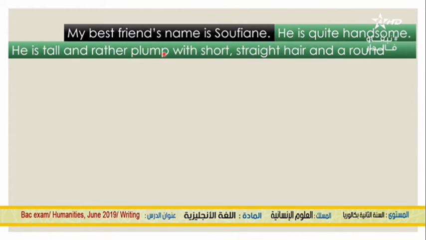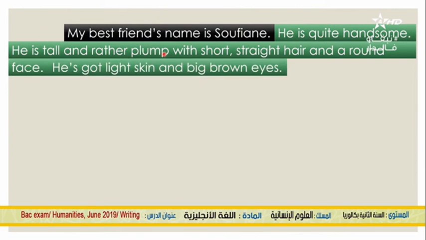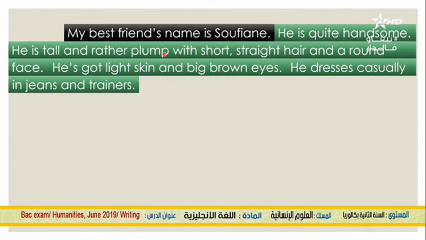He is tall and rather plump, with short, straight hair and a round face. He's got light skin and big brown eyes. He dresses casually in jeans and trainers. So what we did here is that we described his physical appearance.